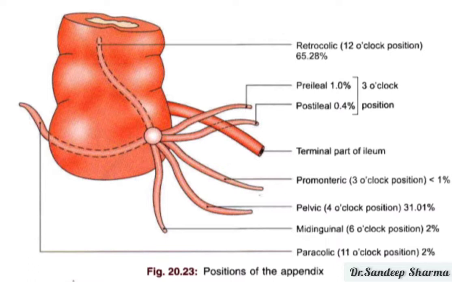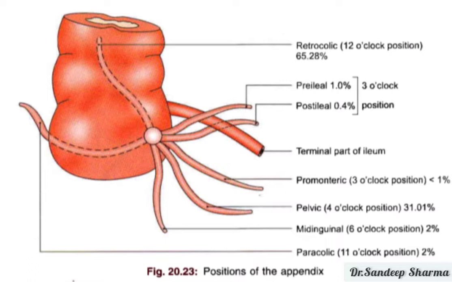Whenever it goes to 3 o'clock position, horizontally to the left towards the sacral promontory, it is called promontoric or 3 o'clock position.